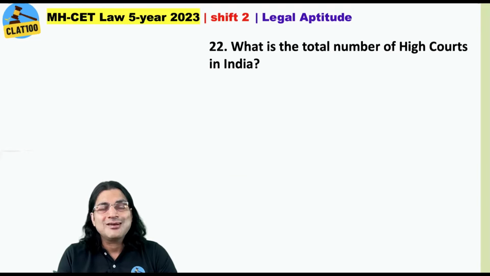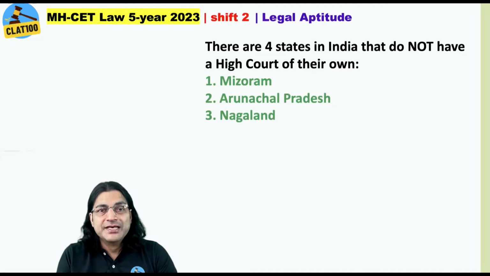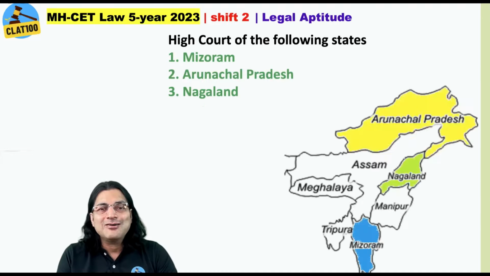What is the total number of high courts in India? Answer is 25. Which two are the youngest high courts? Please put the answer in the comment section of this video. There are 4 states in India that do not have a high court of their own. These are Mizoram, Arunachal Pradesh, Nagaland and Goa. Please keep mango in mind. M for Mizoram, A for Arunachal Pradesh, N for Nagaland and Go for Goa.